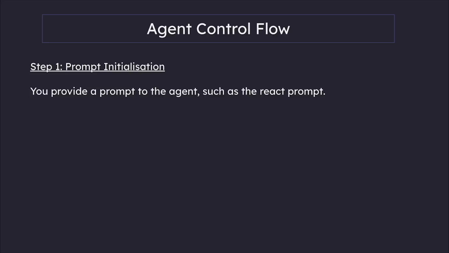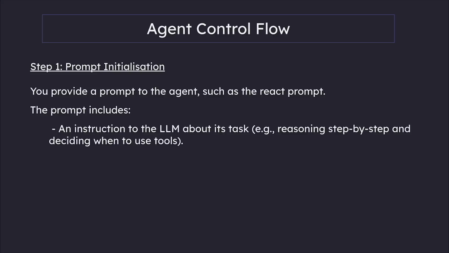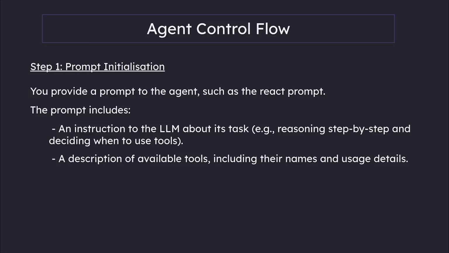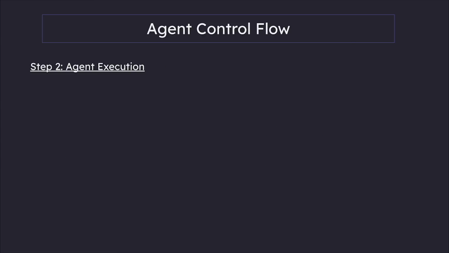You provide a prompt to the agent, such as the React prompt. The prompt includes an instruction to the LLM about its task, for example, reasoning step by step and deciding when to use tools. Secondly, a description of available tools, including their names and usage details. And step 2 is agent execution.